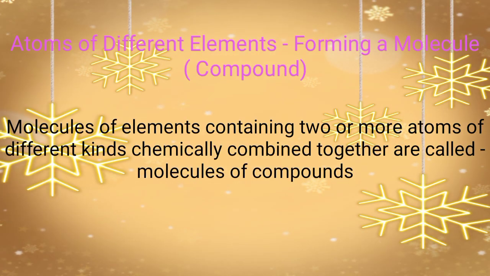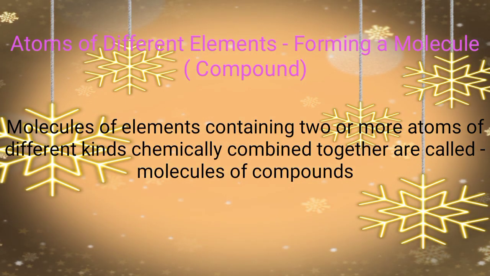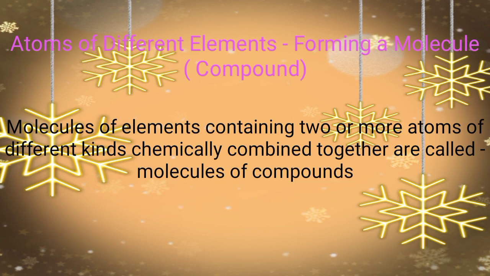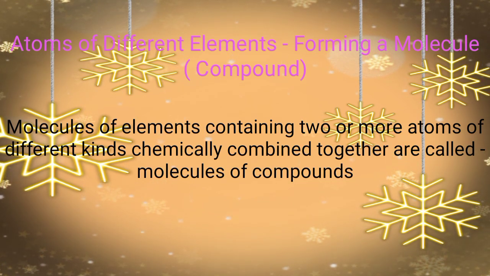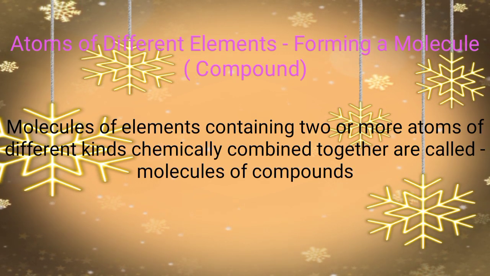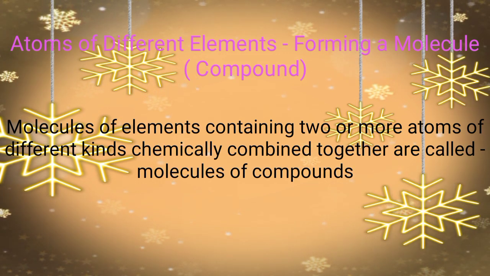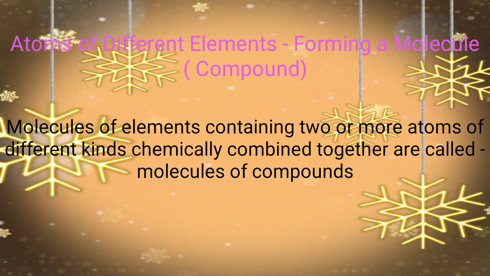Now atoms of different elements forming a molecule. Molecules of elements containing two or more atoms of different kinds chemically combined together are called molecules of compounds. When we take the example of water, there are two atoms of hydrogen and one atom of oxygen in water, okay.